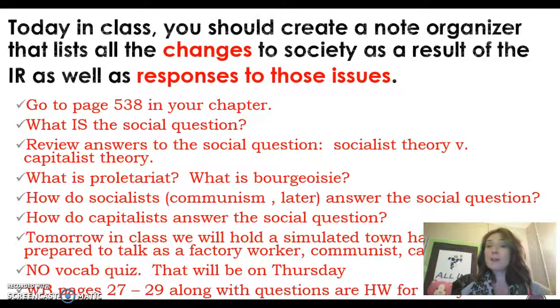You're either going to be a factory worker, a labor union organizer, a factory owner, proletariat, or bourgeoisie. You're going to have one of these roles and you have to come in informed and be able to role play. You're going to be graded on whether or not you know your role. So don't be overly general.